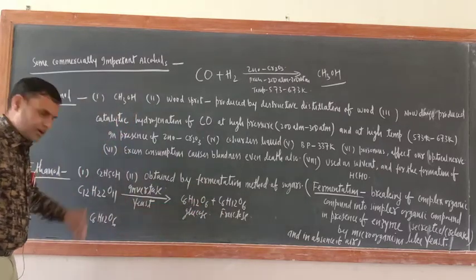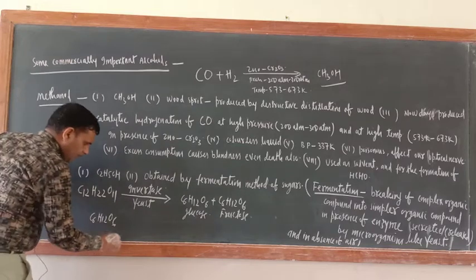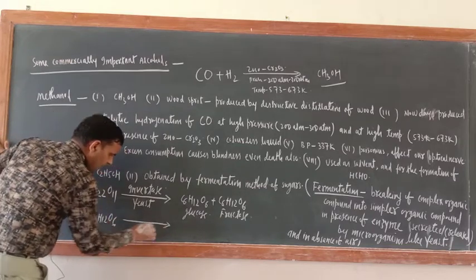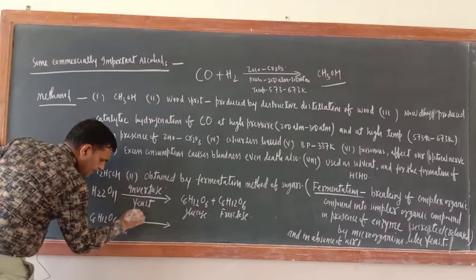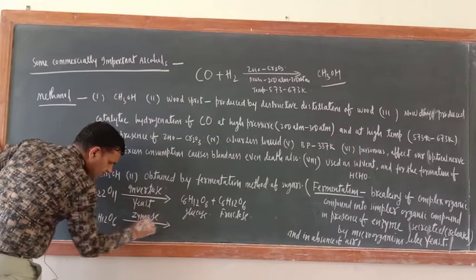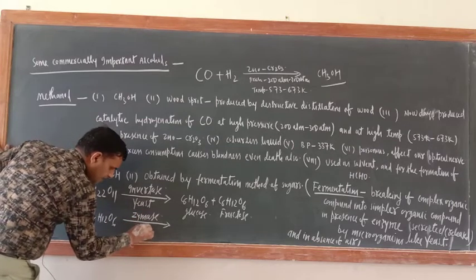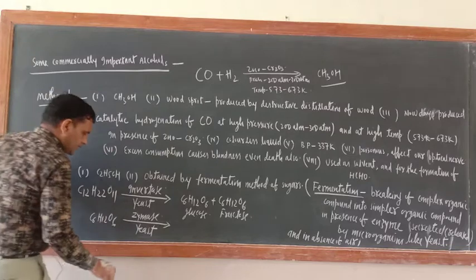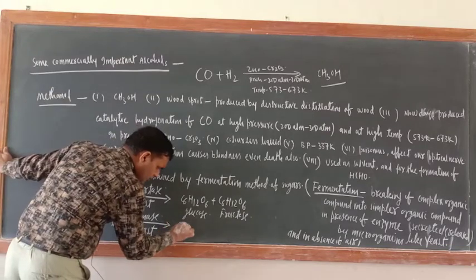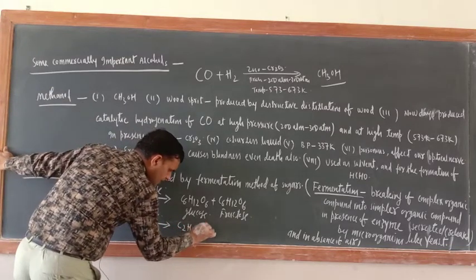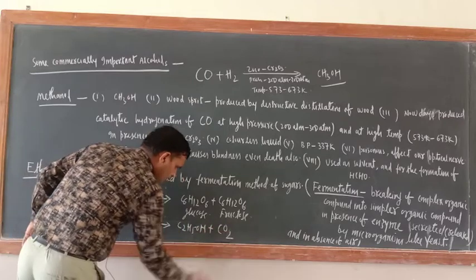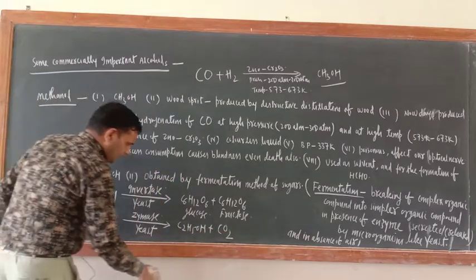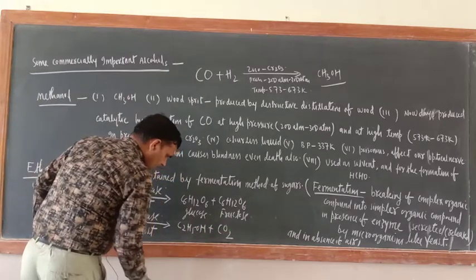Okay, next unit I will teach you. Now here what would be there? Just see. Again here the zymase enzyme, again secreted by yeast only. So you will get here C2H5OH plus CO2.